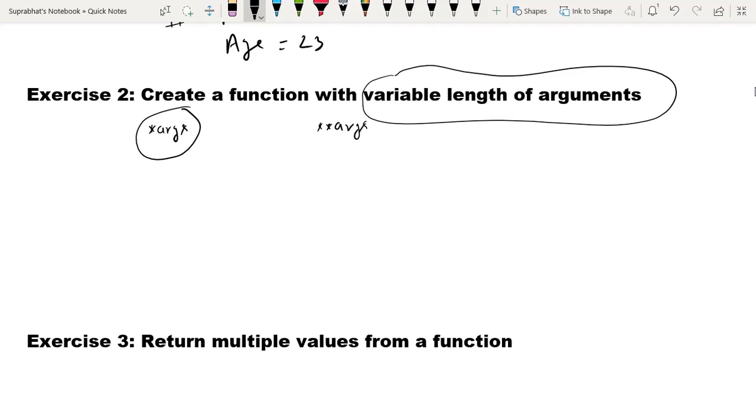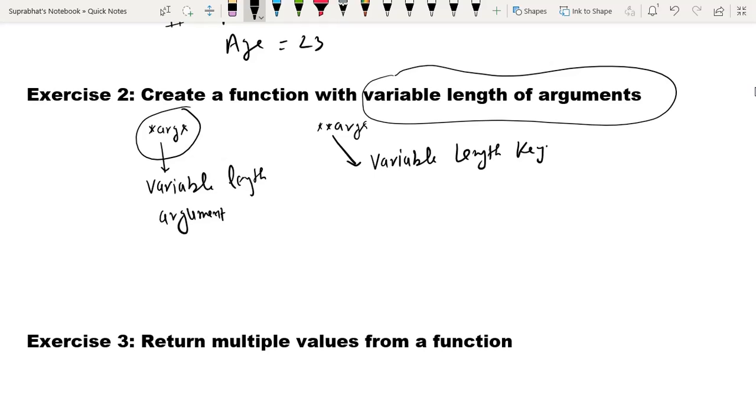This asterisk args is used for variable length arguments, and double asterisk kwargs is used for variable length keyword arguments. We had discussed what keyword arguments are.